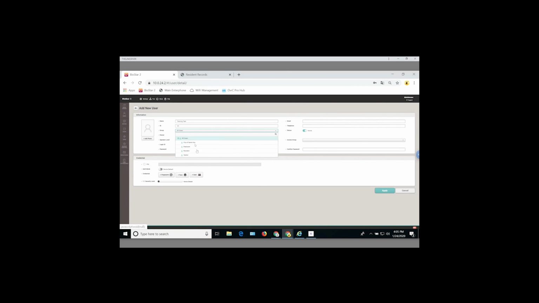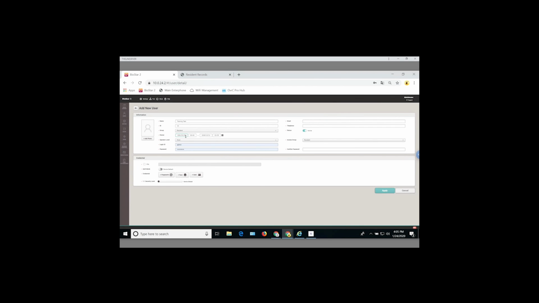First thing you're going to do on this page, just so you don't forget, is assign the group. We want to assign them to the resident group, and the next step is access group. You must select the resident access level for the resident. If you don't, they'll end up with full access and still be able to access the areas after hours, and the resident lockouts will not apply to them.